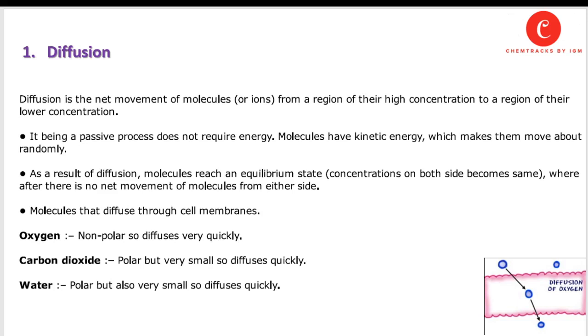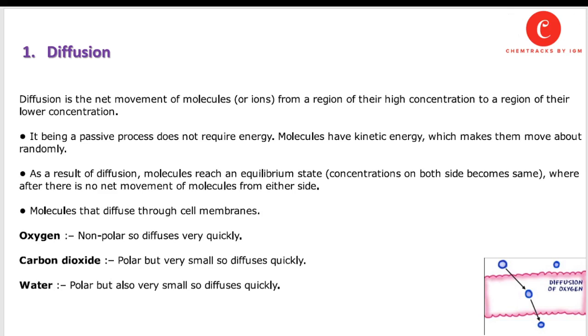Diffusion is basically the net movement of molecules or ions from the region or area of their higher concentration to the area or region of lower concentration. Being a passive process, it doesn't require energy for transportation. Molecules have their own kinetic energy which makes them move about randomly. As a result of diffusion, molecules reach an equilibrium state, where the concentration on both sides becomes the same or equal, whereafter there is no net movement of molecules from either side.